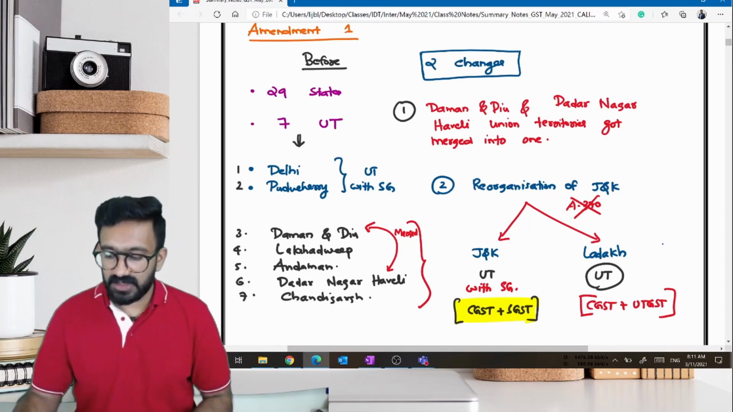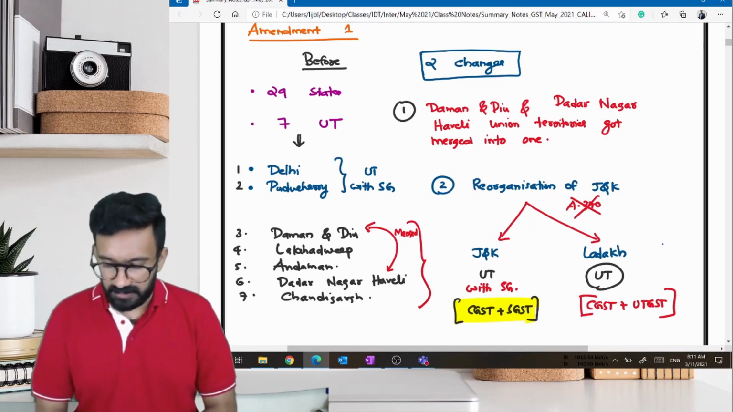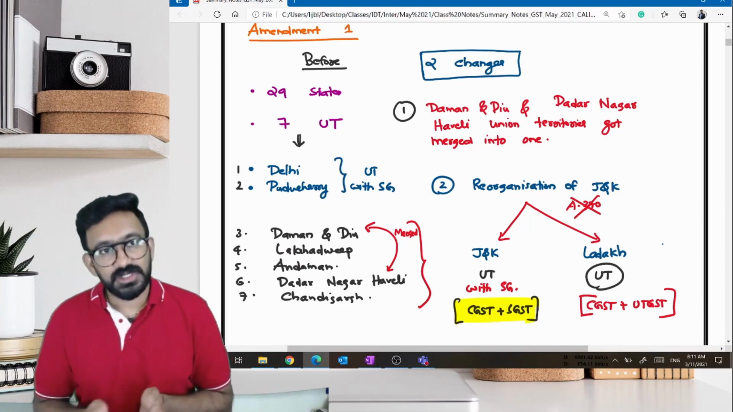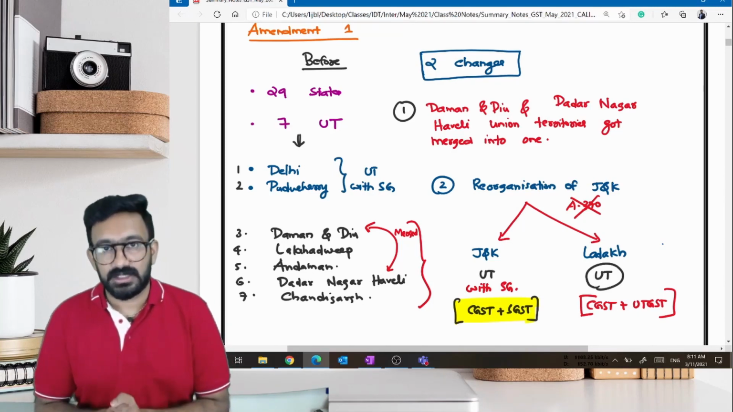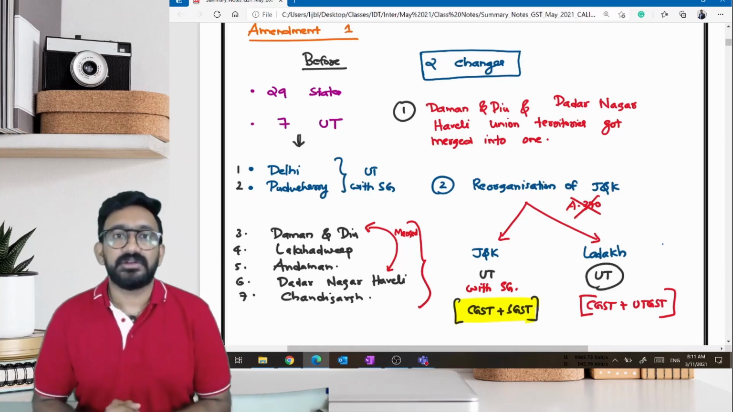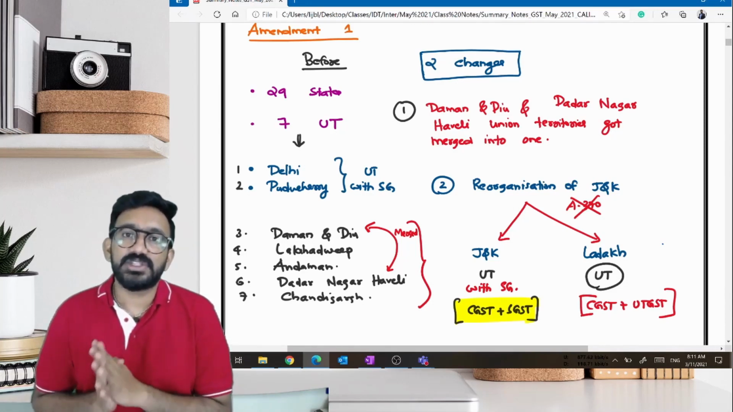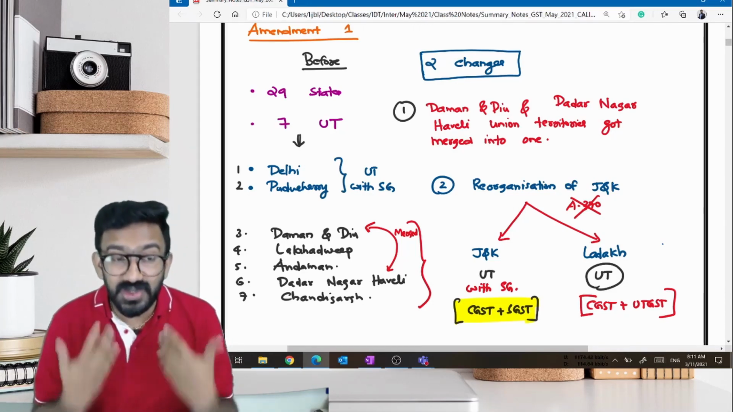Intrastate supply or interstate supply? It is an intrastate supply. Perfect. So if Lakshadweep to Lakshadweep is also intrastate supply, then how will the Lakshadweep government collect their tax share? Can they pass a Lakshadweep SGST Act in their Legislative Assembly? There is no Legislative Assembly.